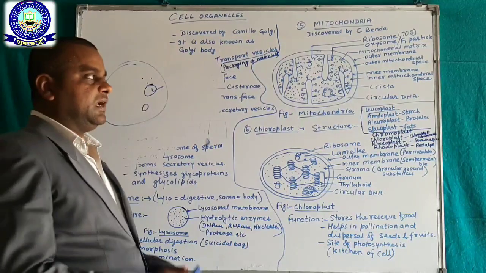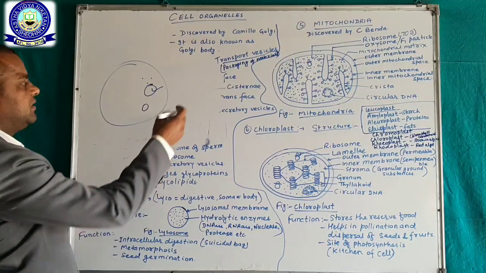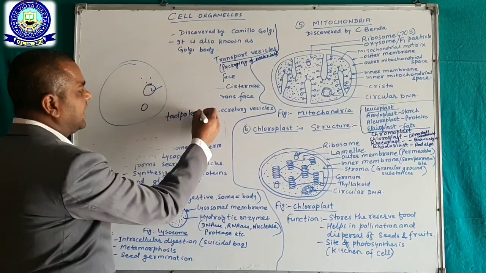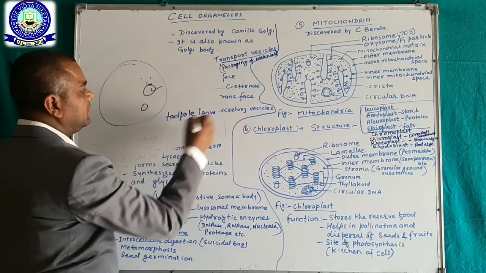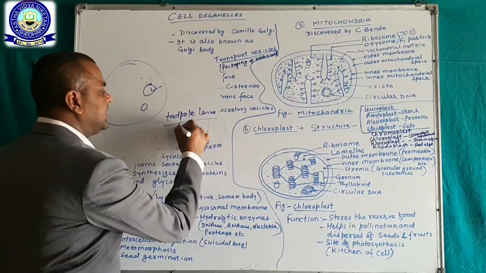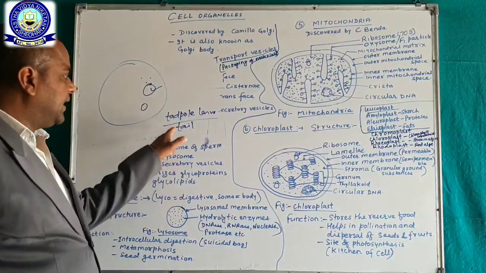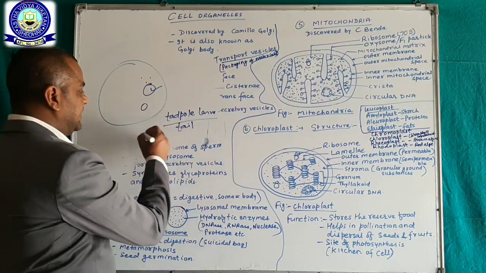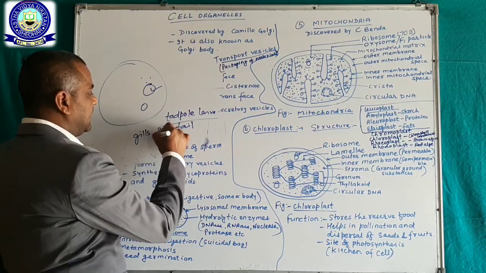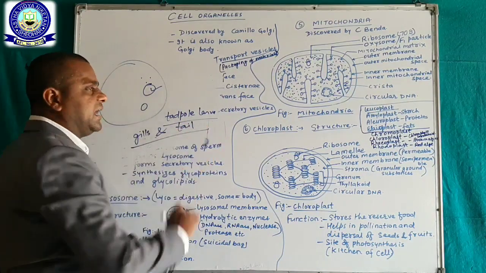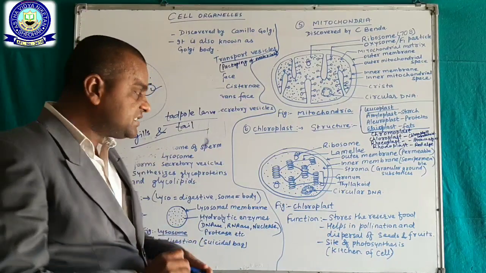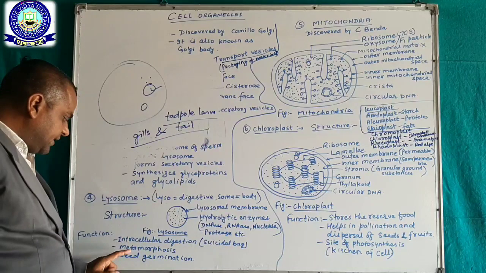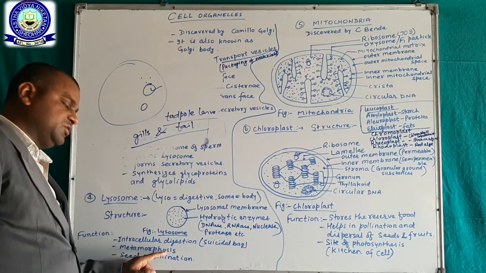Metamorphosis. I am taking an example: a tadpole larva. Tadpole larva contains a tail, and during maturation, gills and tail both disappear. This is due to the presence of hormones, and the process is called metamorphosis.